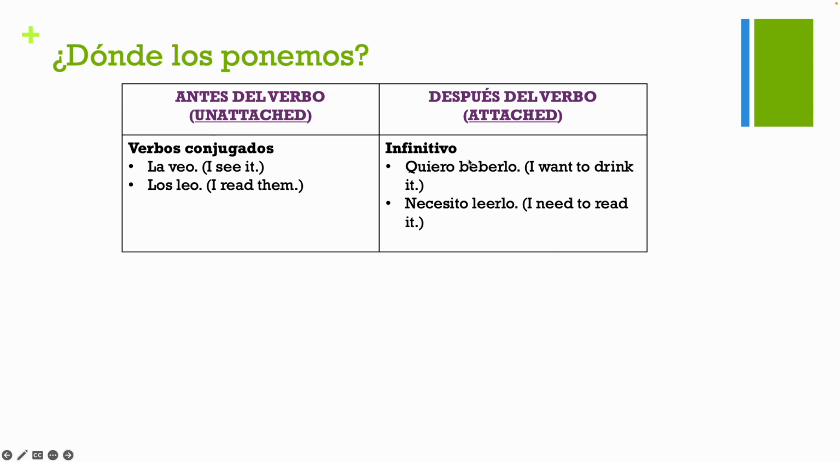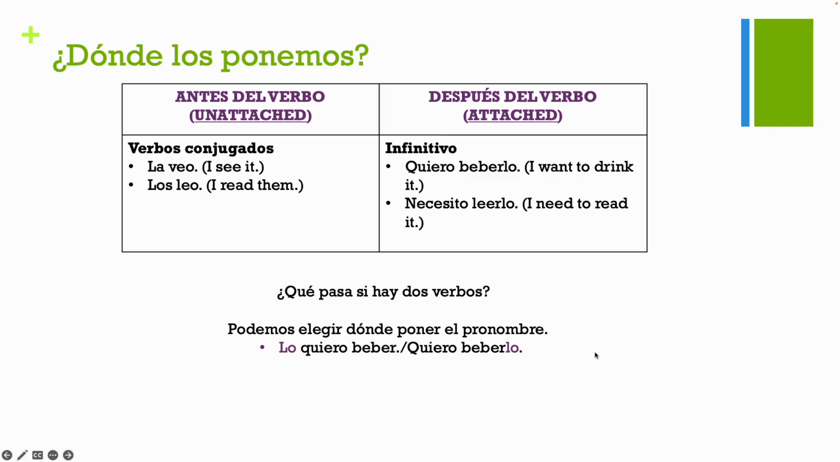So we might ask ourselves here, well, I have two verbs, right? I have quiero and beber. And I have necesito and leer. So how do I know where to place the lo? Well, if there's two verbs, you can just choose, right? You can either do this option or you can do this option. So you can say lo quiero beber and put that pronoun before the conjugated verb. Or you could just stick it at the end of your infinitive. Quiero beberlo. Okay, so you have two options there. Same thing with necesito leerlo. I could say lo necesito leer if I wanted to. It would just be like this option. Okay?